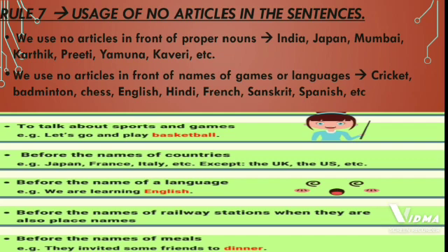Next is before the names of meals. For example, they invited some friends to dinner. Now meals are breakfast, lunch, dinner. So you should not use articles in front of meals like breakfast, lunch or dinner. So students, I hope that you have understood rule number 7, where we have to not use articles.